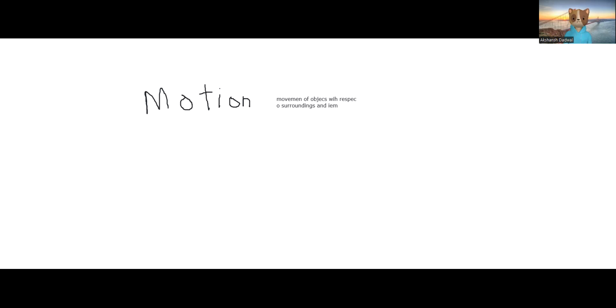So, I've written it over here. The movement of an object with respect to surroundings and time is termed as motion. When all these criteria are satisfied, then we say that the object is in motion, or else we say the object is at rest.